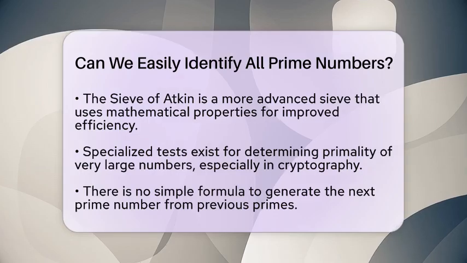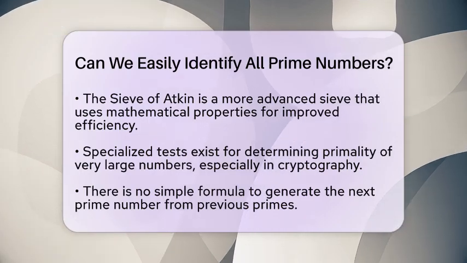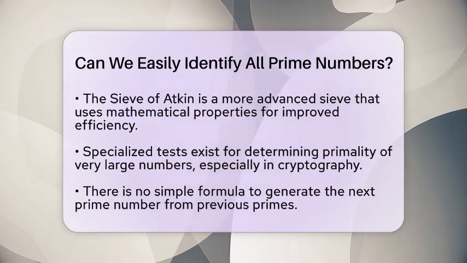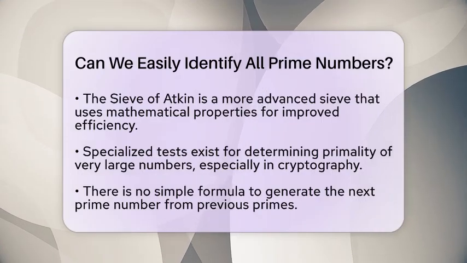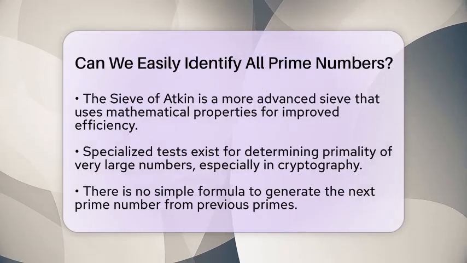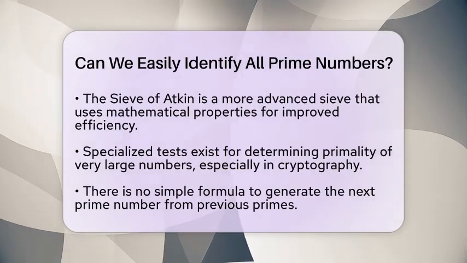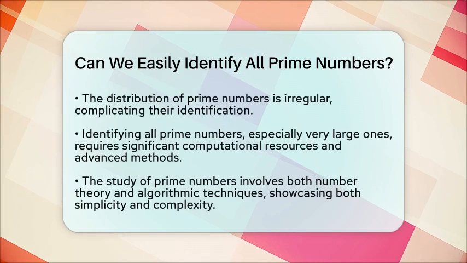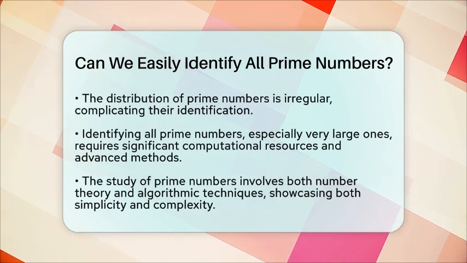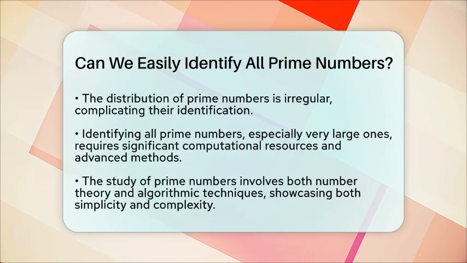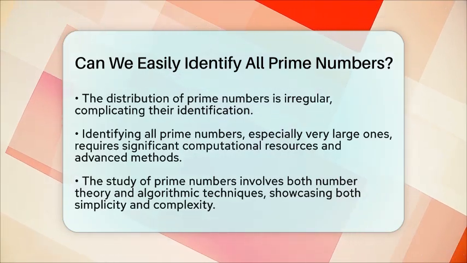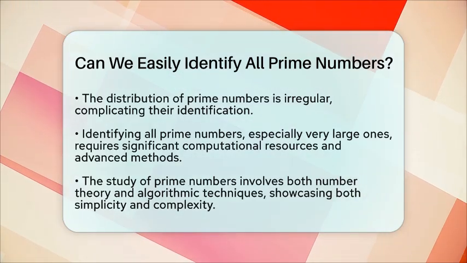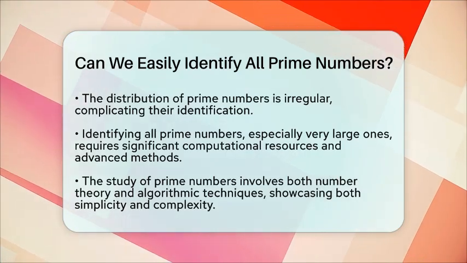Despite all these tools, there is no simple formula or method that can directly generate the next prime number from previous primes. The distribution of prime numbers is irregular. While many algorithms can find or test primes efficiently, identifying all prime numbers, especially the infinitely many or very large ones, requires considerable computational effort and sophisticated methods.